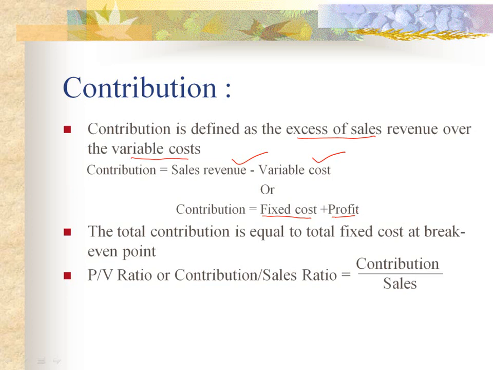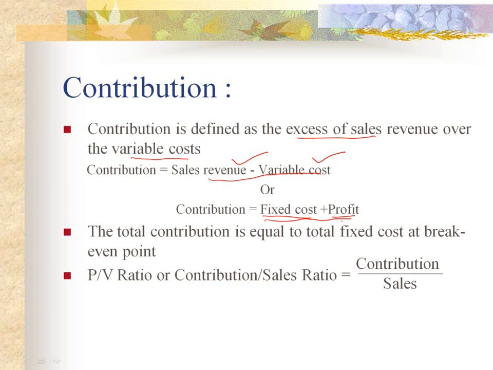We know that sales revenue is equal to fixed cost plus variable cost plus profit. If we take variable cost to other side, that means we deduct variable cost from sales revenue, remaining a part is fixed cost and profit. So contribution is sales revenue minus variable cost or fixed cost plus profit. At break-even point, contribution is equal to fixed cost. Total contribution is equal to total fixed cost.